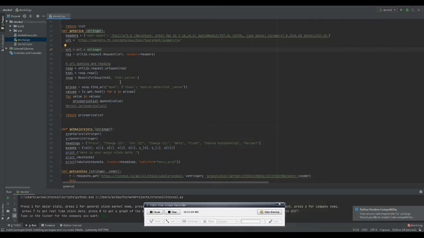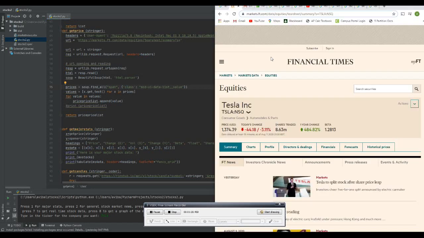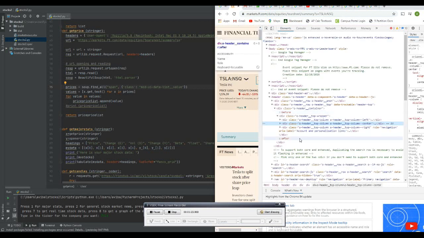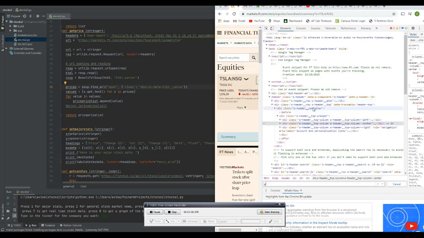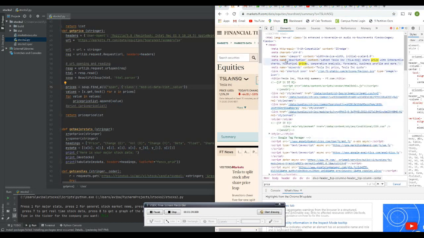We opened the URL, we read the URL, and using Beautiful Soup, we got the soup, which is all the data we need, and then we extracted a specific class from the HTML code in the specific website. I'll show you how that works. Basically, we right-clicked, pressed inspect, and looked for the specific data we wanted. If we wanted price, we would extract the class names that would give us this price value. I'm not going to go through that because it takes a while to figure out which classes belong to which data values you may want. But that's the basic process.